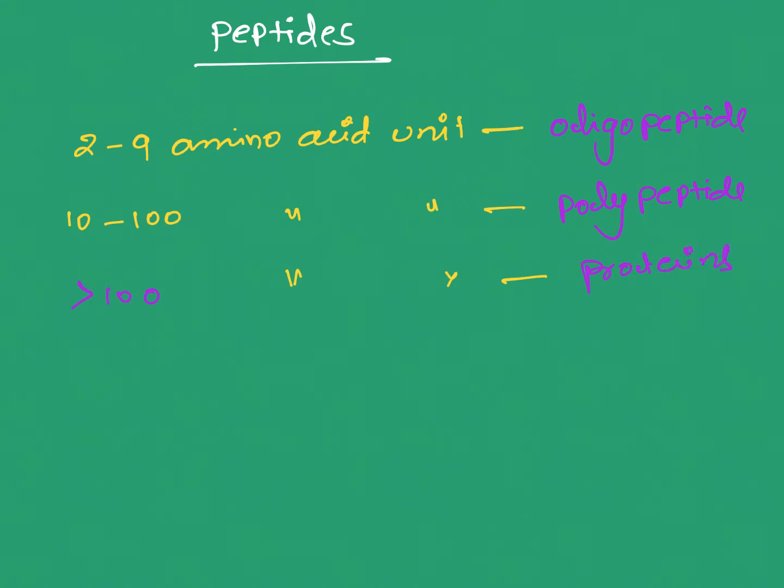It is based on the number of amino acid units or residues present in the peptides that we classify them as oligo, poly, peptides, proteins. Sometimes with the oligopeptides, there is a subname we also use.